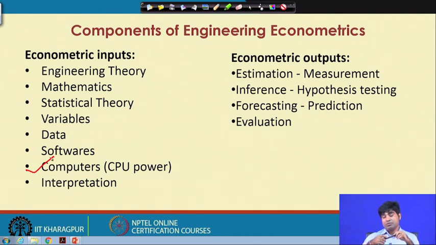In the case of econometric output, we have estimation, that is called measurement, then inference and hypothesis testing, and the last part of this process is prediction and forecasting, and then we go for evaluation. So it is a very lengthy process altogether, and it is not so easy actually.